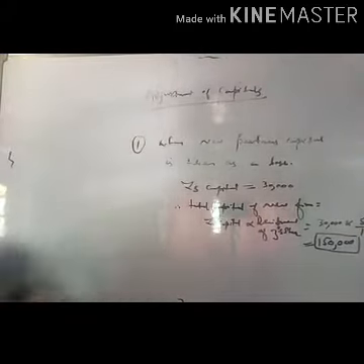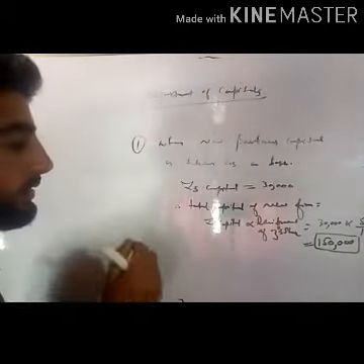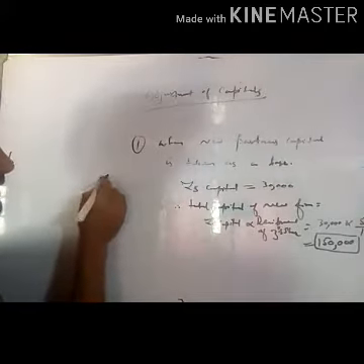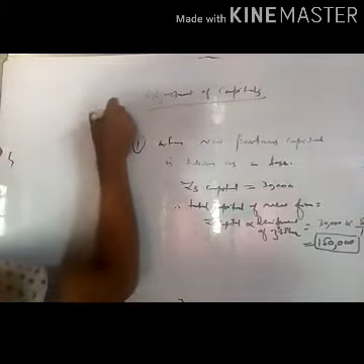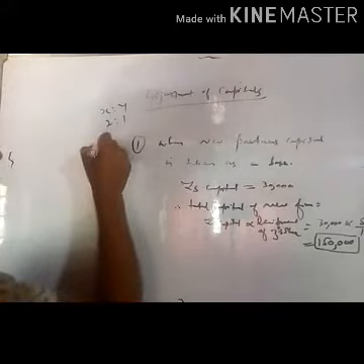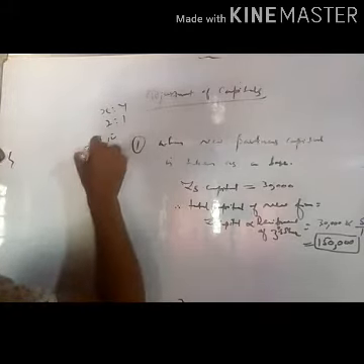So let us calculate the new share of X and Y. There are two partners, X and Y, the ratio was 2:1, and Z was admitted for 1/5 share.